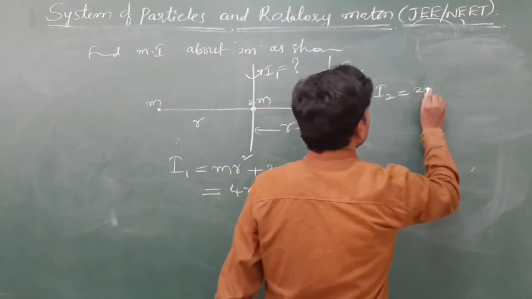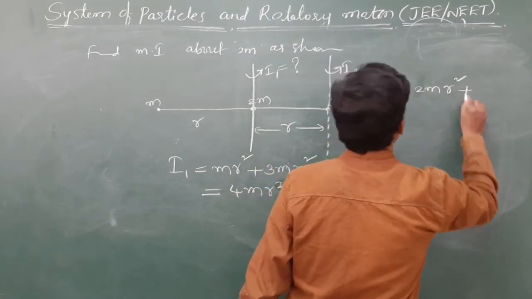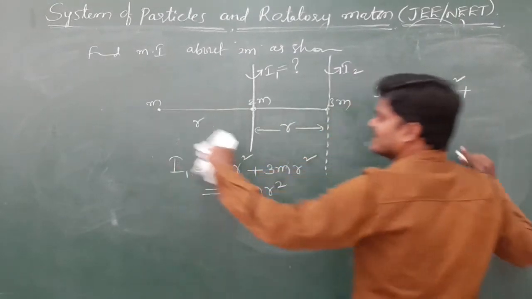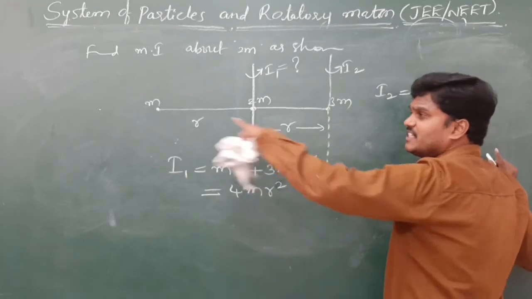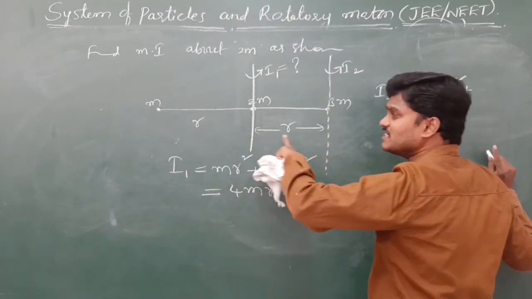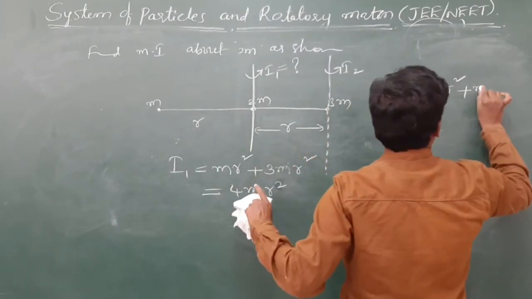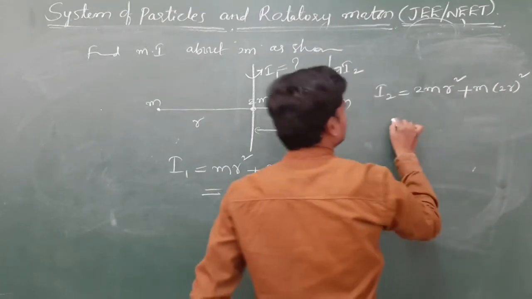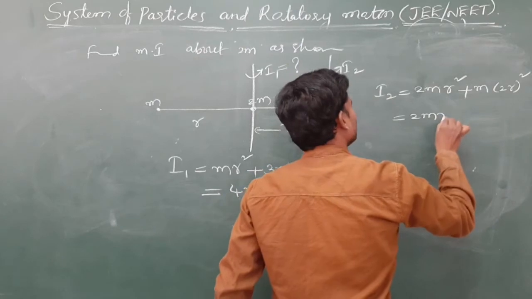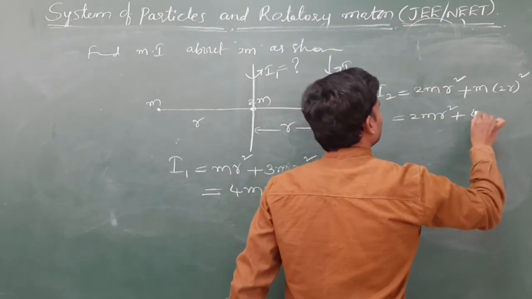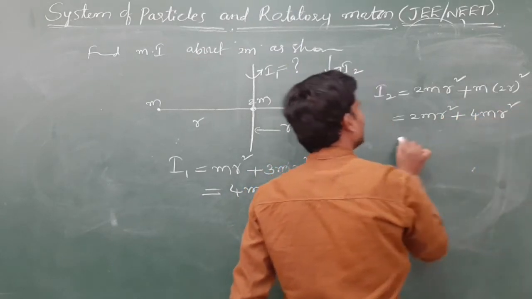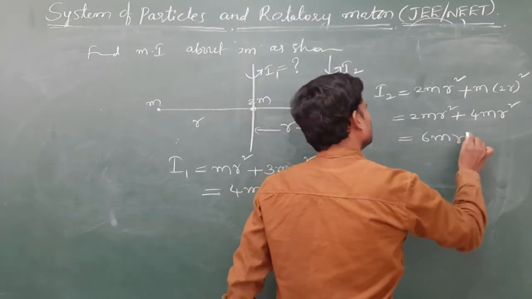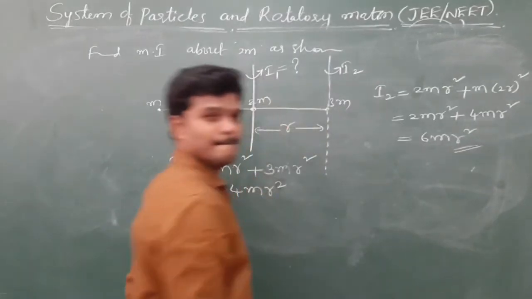So 2m into r square, and this m from this axis is at a distance of r plus r. So m into 2r square. So 2mr square plus 4mr square, you will get some number. So 6mr square. Okay.